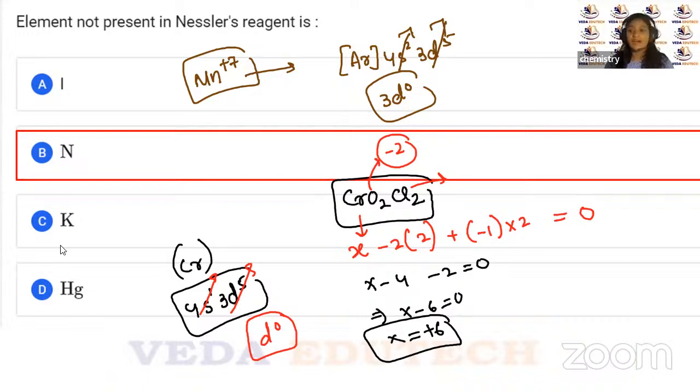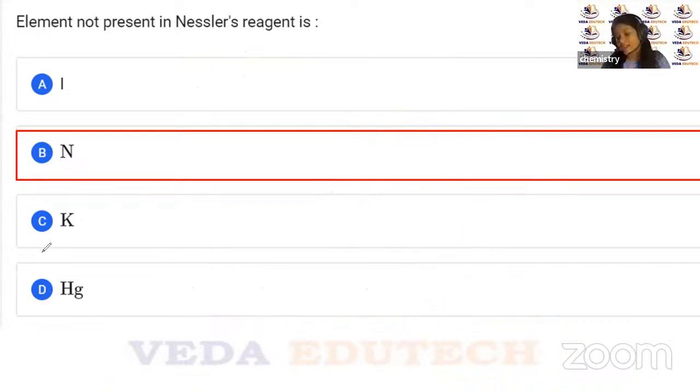Okay, so have you cleared JEE Mains this time? What's your percentile this time? Okay, 97. Okay, so